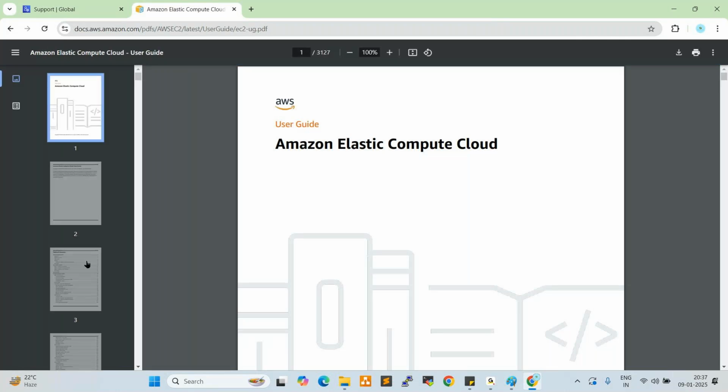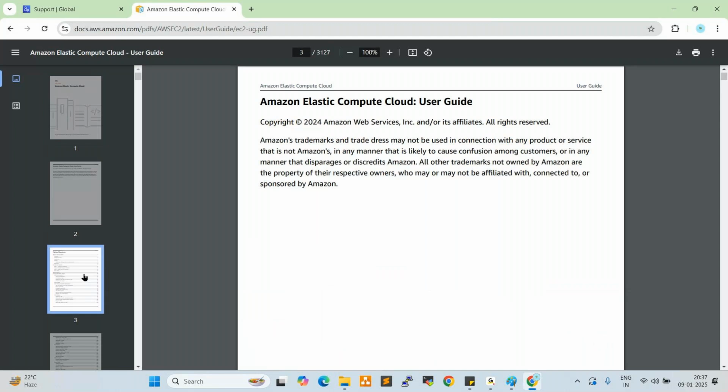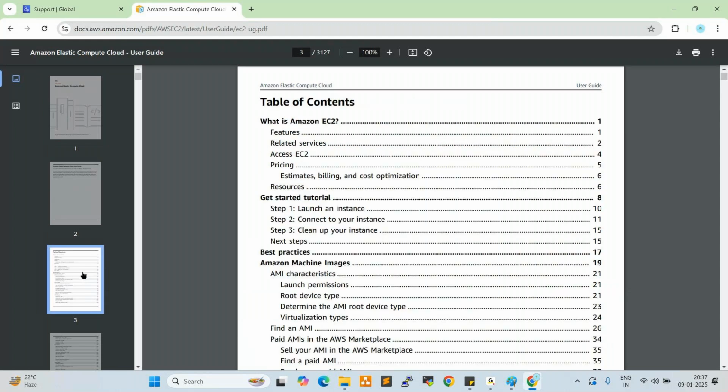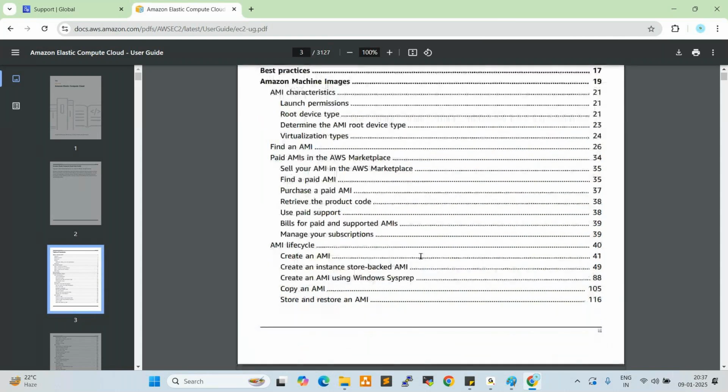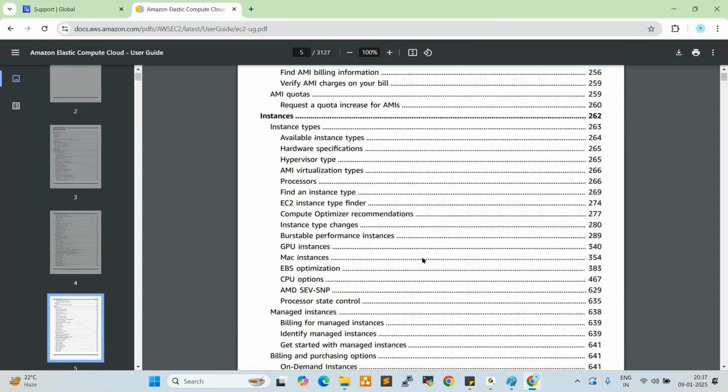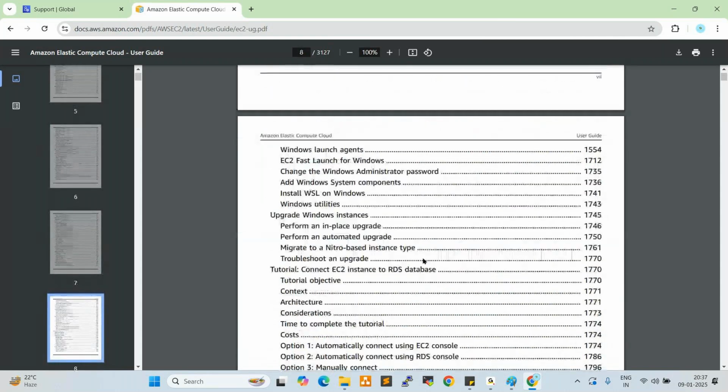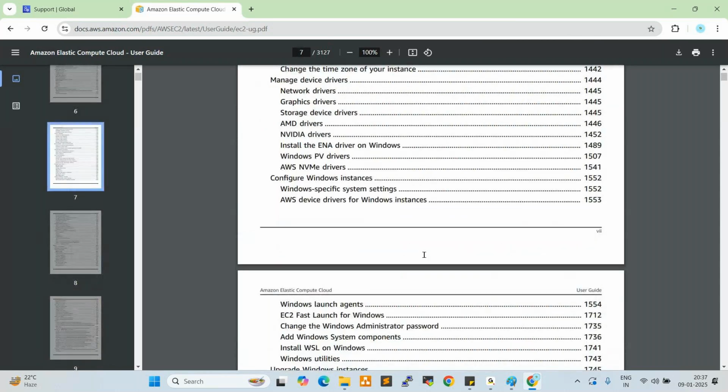Yeah, see here. This is the PDF document, which is the official documentation provided by AWS. It is a detailed document. See here: how to launch an instance, how to connect to an instance, how to clean up your instance. What is an AMI? All these services are covered here. This is the detailed official document.